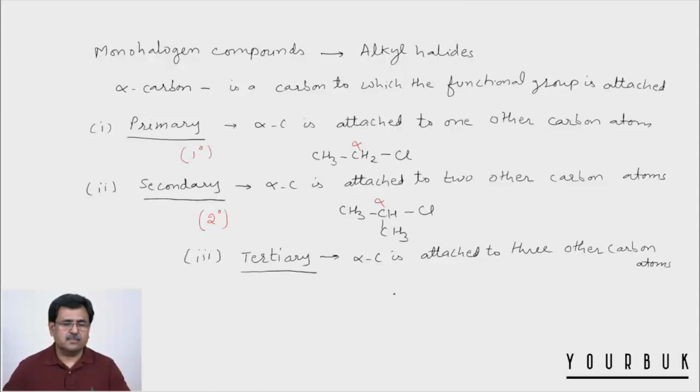For example, this. Now this is alpha carbon and is attached to three other carbons. So we use the symbol 3 degree for tertiary alkyl halides.